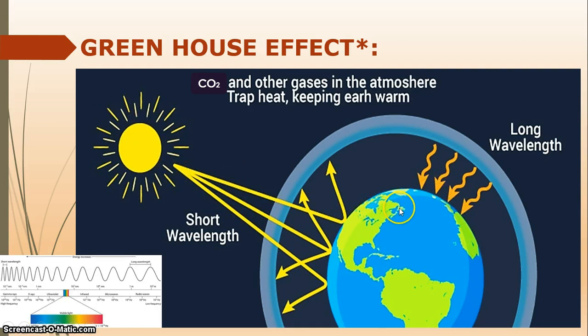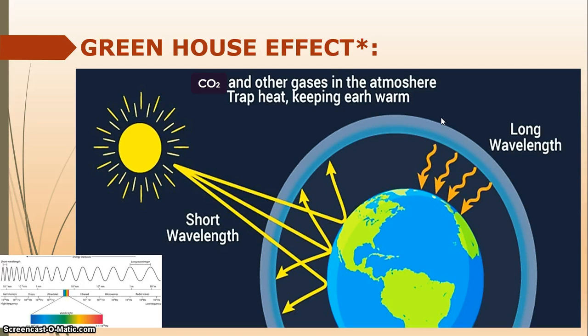So these reflections get trapped in the atmosphere if there is excess CO2 or other gases that keep our environment warm. While I am saying excess CO2, I will move to the human made greenhouse effect. Basically the greenhouse effect is not a bad phenomenon.